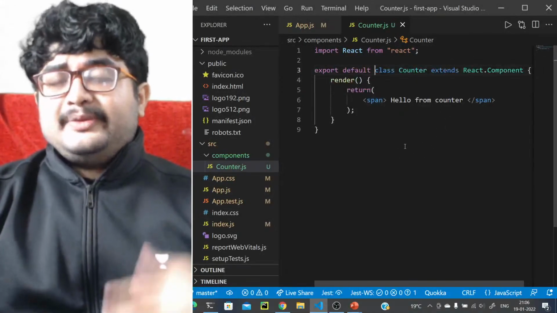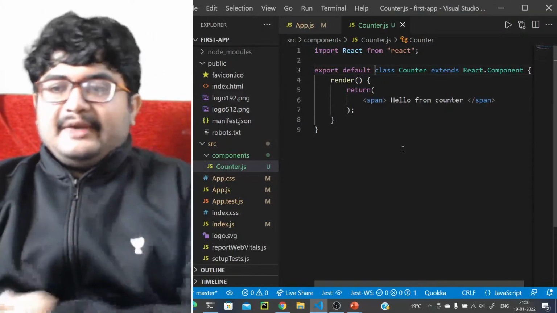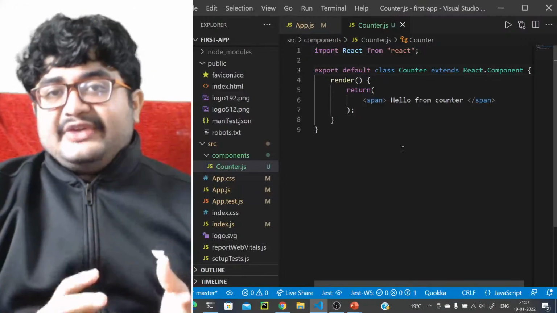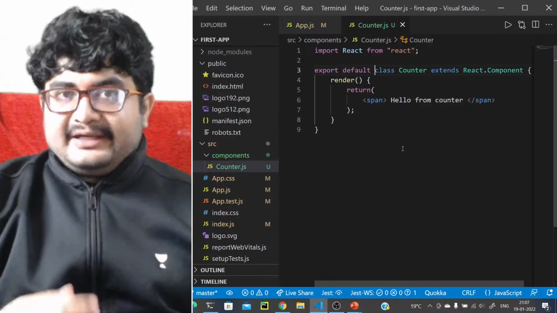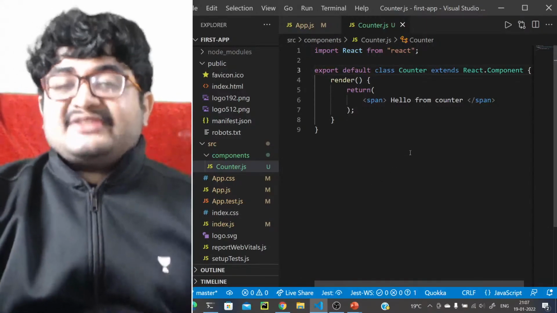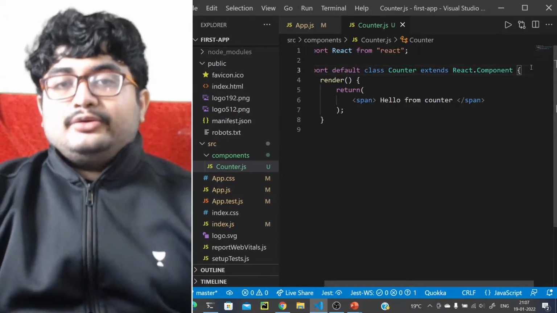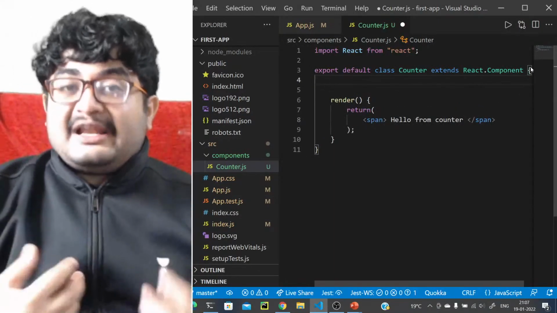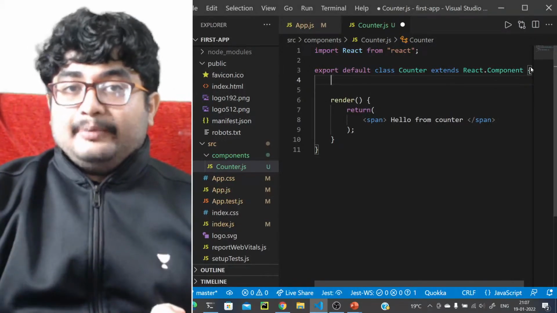What we want to do is have a variable whose value is changing, right? Whenever we have such variables whose value is changing, and that updated value should be reflected on the user interface as well, we should always have something called states. What does state do? State is responsible for containing those values, and whenever the state value changes, React will re-render the component, right?